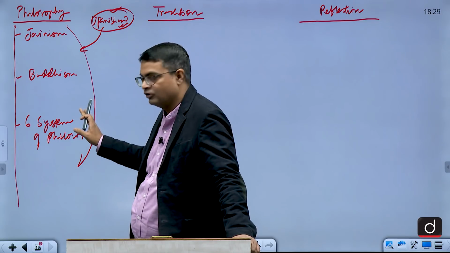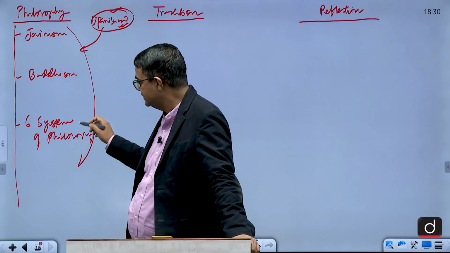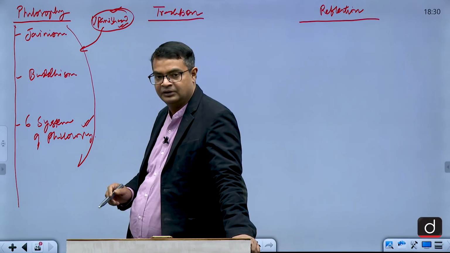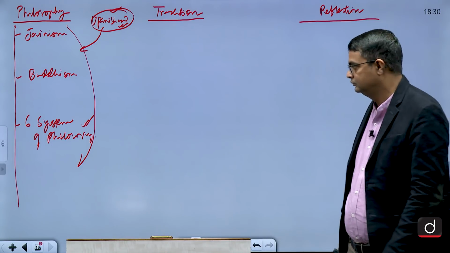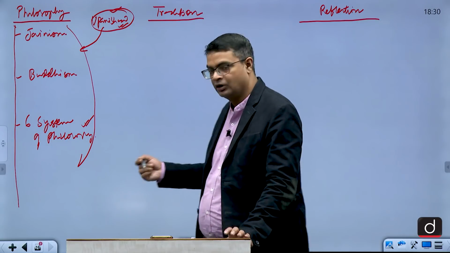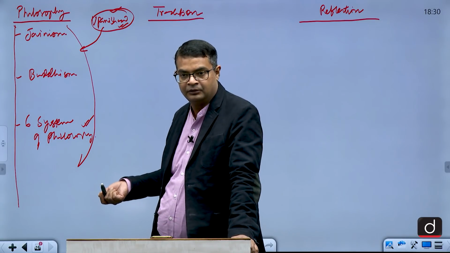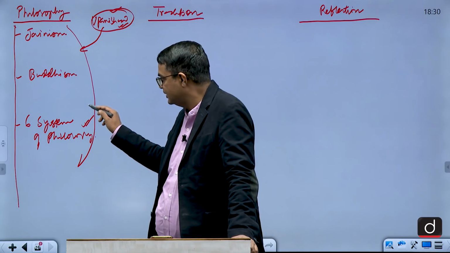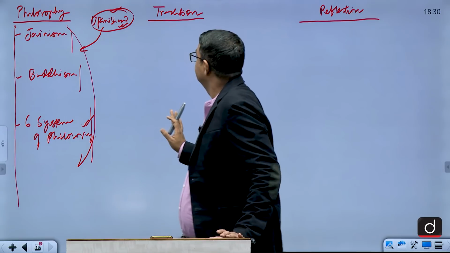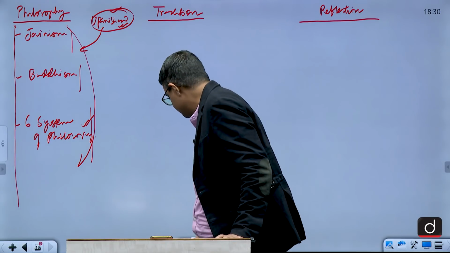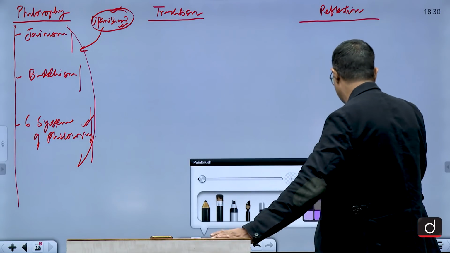source that gives birth to the philosophical system in India, and then six systems of philosophy like Sankhya, Mimamsa, Uttaramimamsa, Yoga, Vaisheshika, all these types of philosophy, Buddhism, Jainism, and their influence on monuments. What can be the monuments?